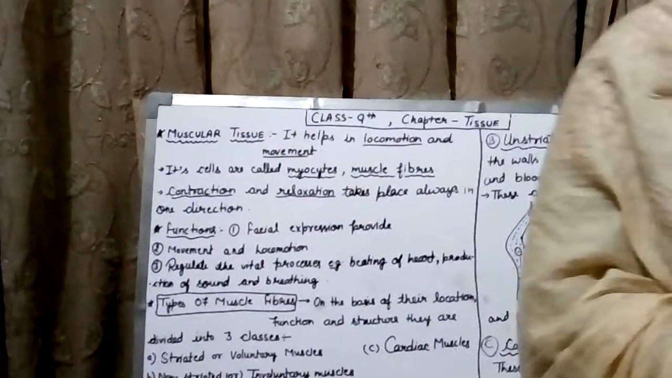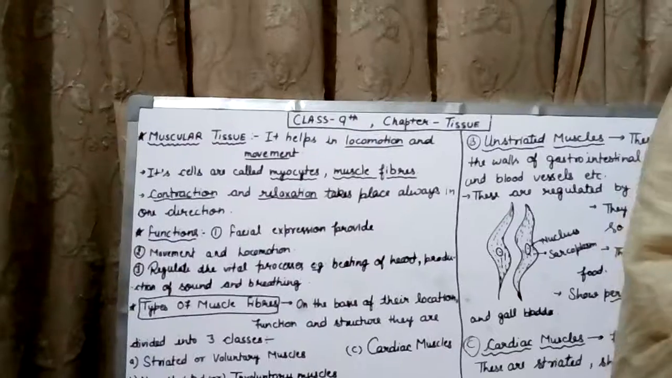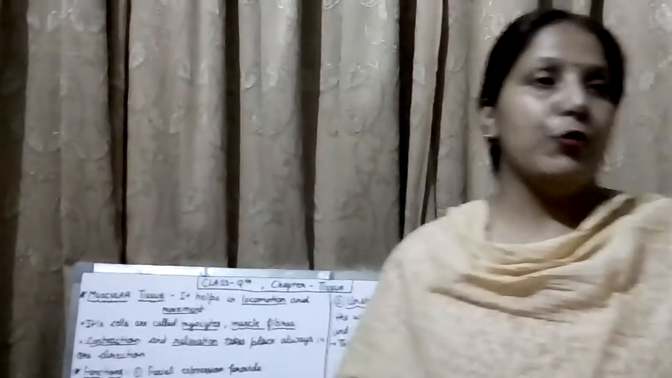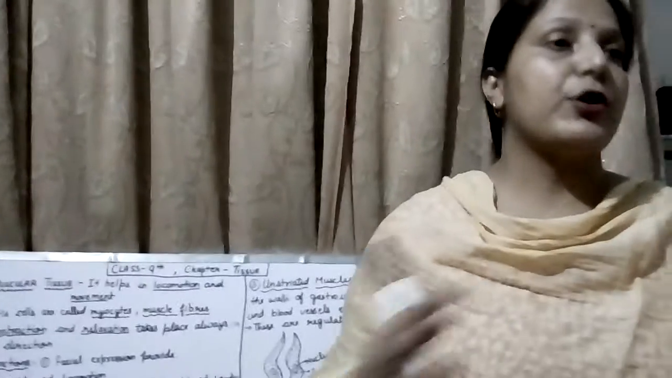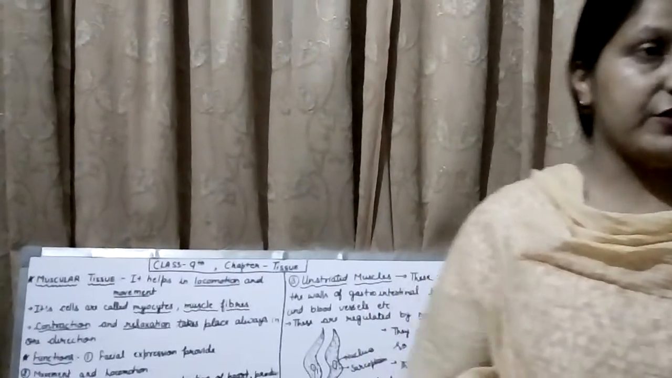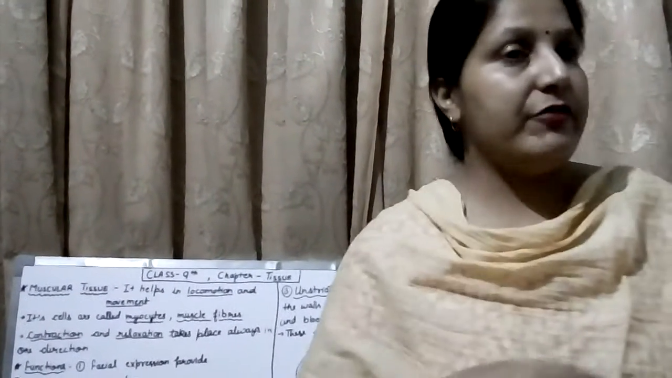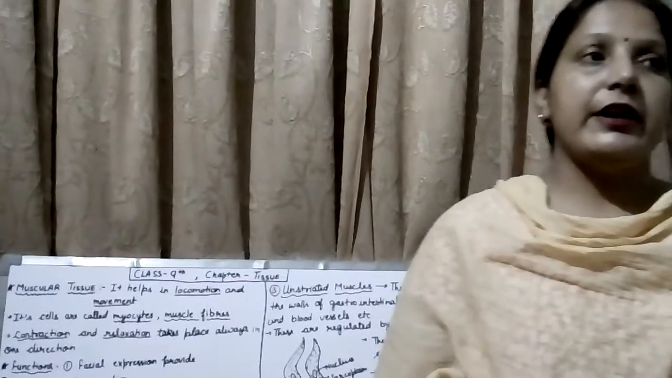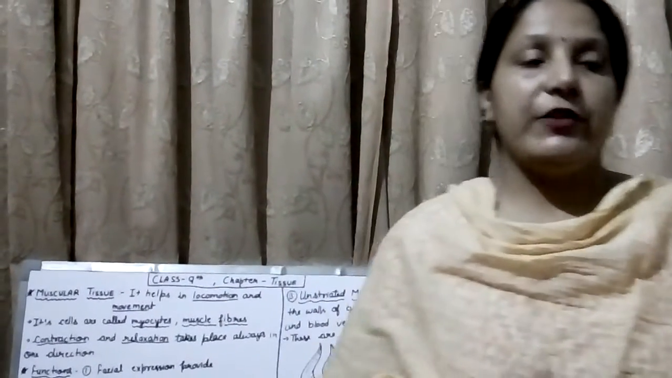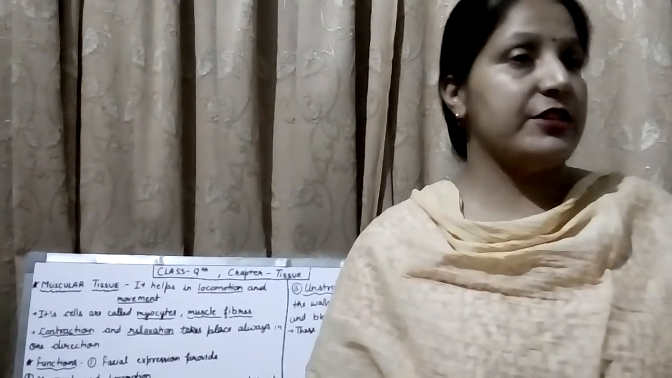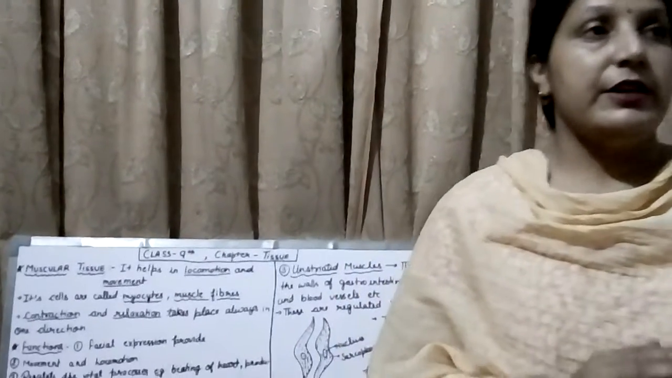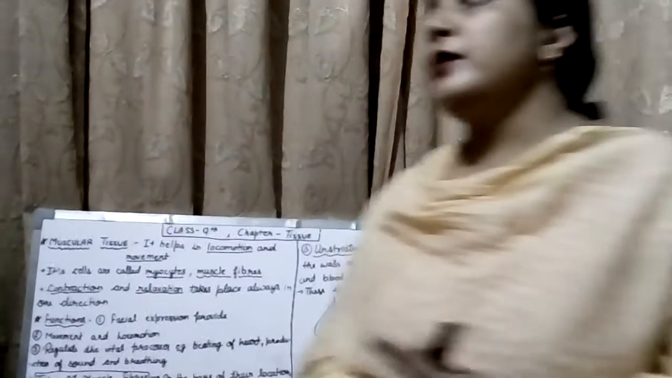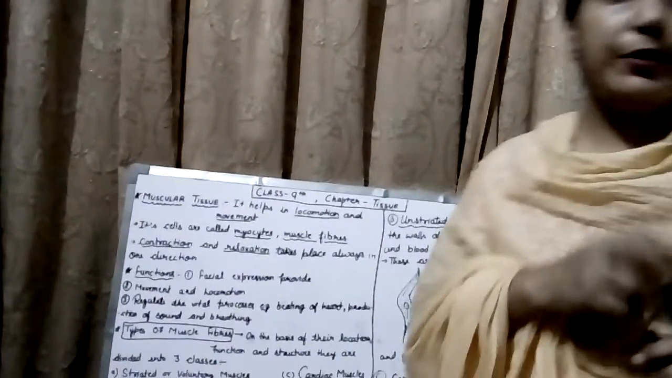Now, as you know from its name, muscular tissue is related to the muscles found in our body. Muscles help in the movement and locomotion of the body through their contraction and relaxation. We can move, we can smile, we can frown, and we can do every activity. As you know, 60 muscles are found in our face, in which 17 muscles help in the smiling process and 43 muscles help in the frown process.